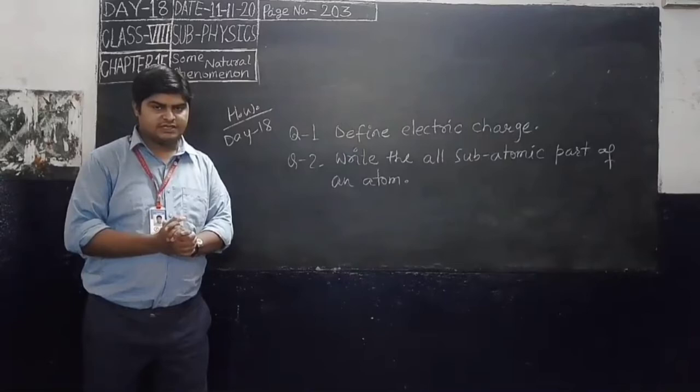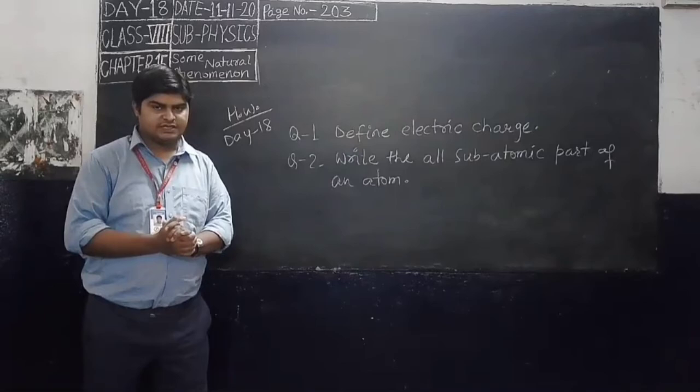Whereas the cross x denotes the electron, and it is the movable part of an atom. It moves in a ring, and this ring is called the shell or orbit.